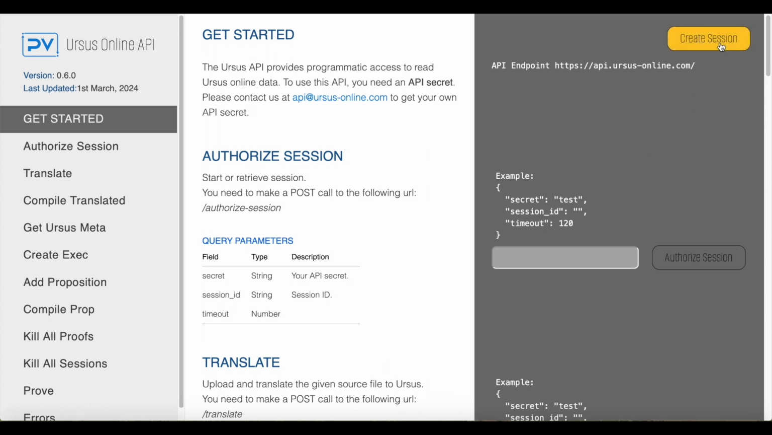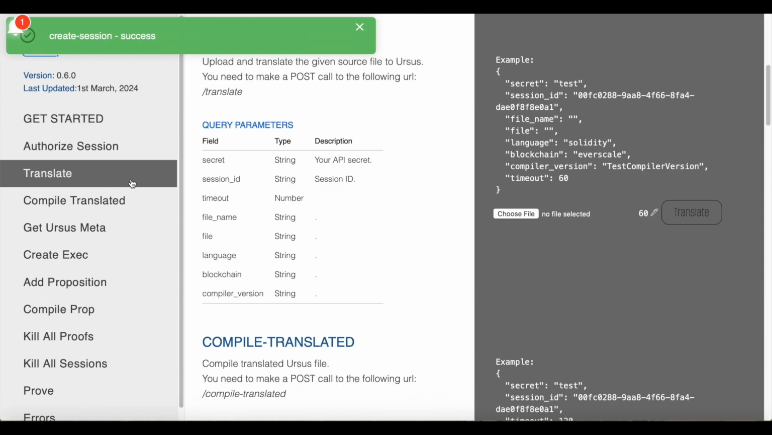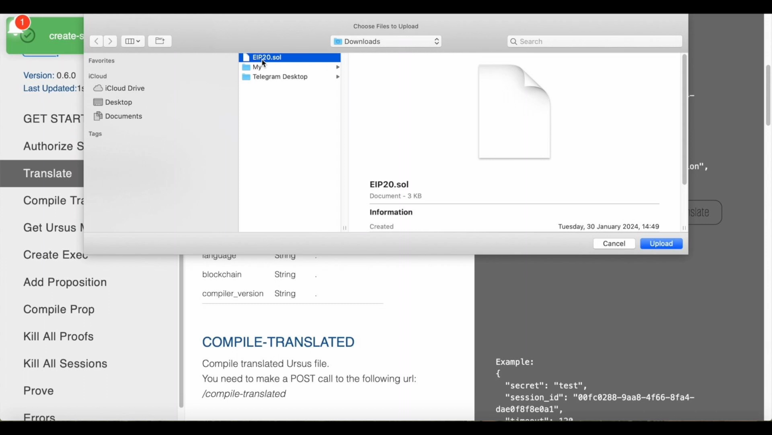First, you need to create a session to work with the contract. Next, you need to select the file with the contract's source code. For this demonstration, we have selected the implementation of the ERC20 token standard, written in Solidity. This is a widely used contract for the Ethereum blockchain. It enables the creation of customized tokens and cryptocurrencies on this blockchain.